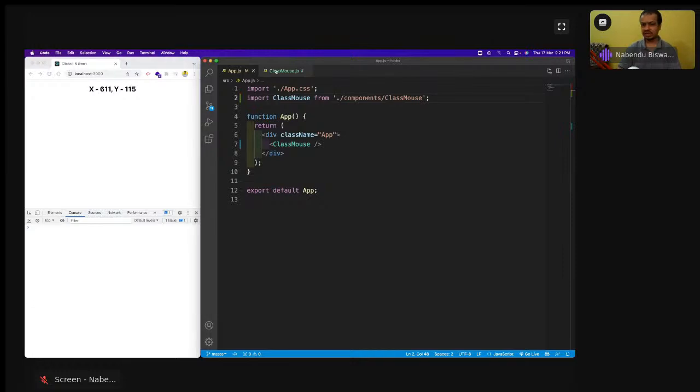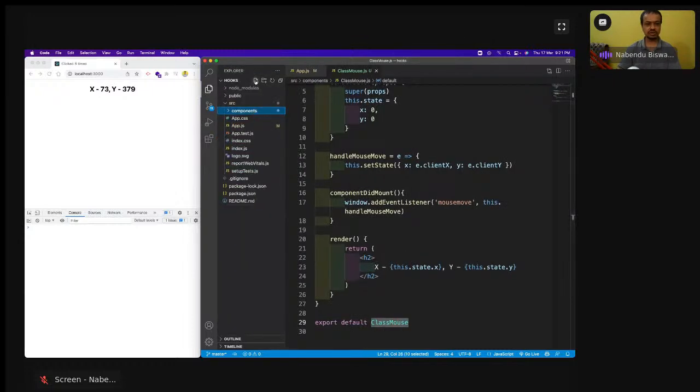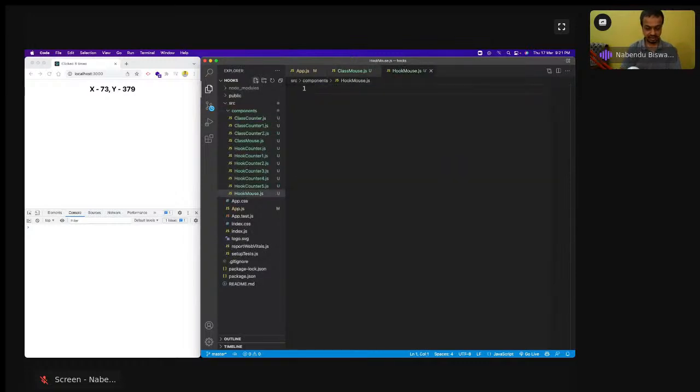So like, can we have a componentDidMount in a hook? Yes, we can have it in a different configuration. We have to use it. So I'll come here and I'll create hookMouse.js, and again RAFCE I'll do.